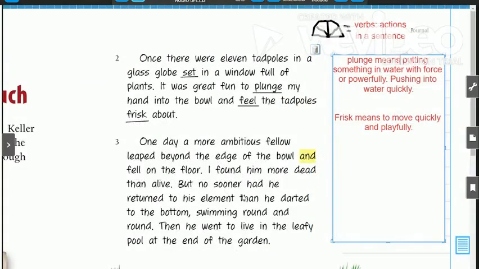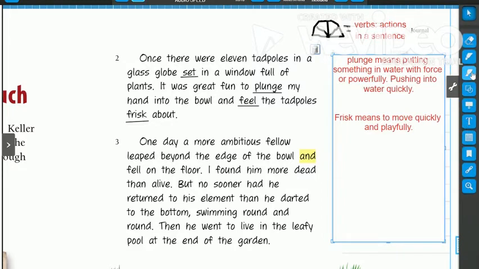As we read paragraph 3, let's pay attention again to verbs, and we're going to underline the verbs as we find them in the text. Paragraph 3. One day, a more ambitious fellow leaped beyond the edge of the bowl and fell on the floor. I found him more dead than alive. But no sooner had he returned to his element than he darted to the bottom, swimming round and round. Then he went to live in the leafy pool at the end of the garden.